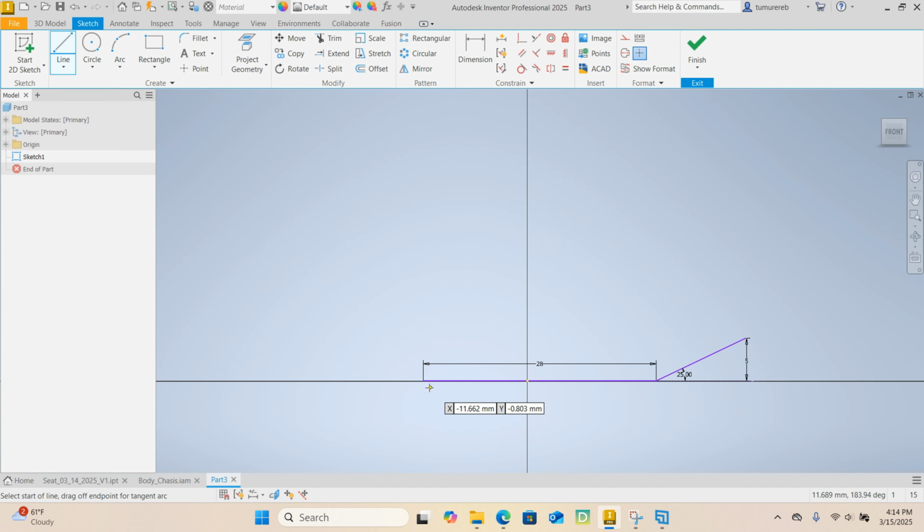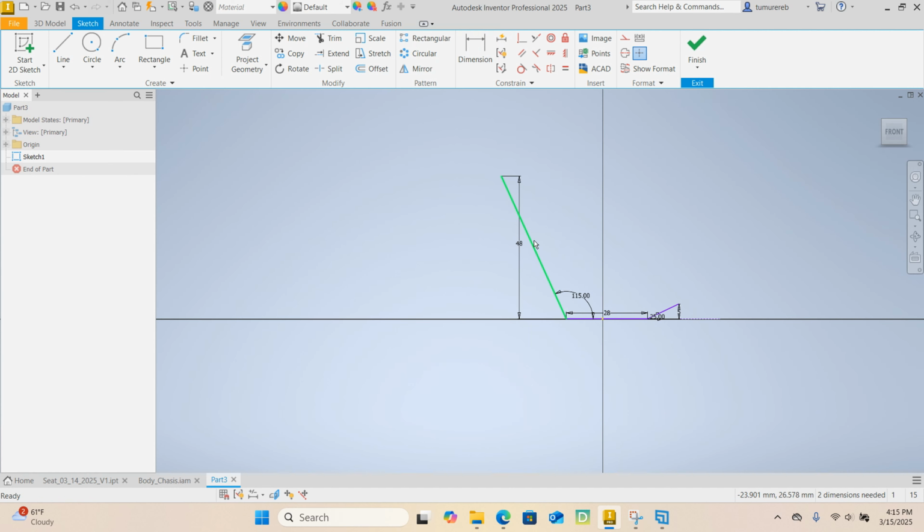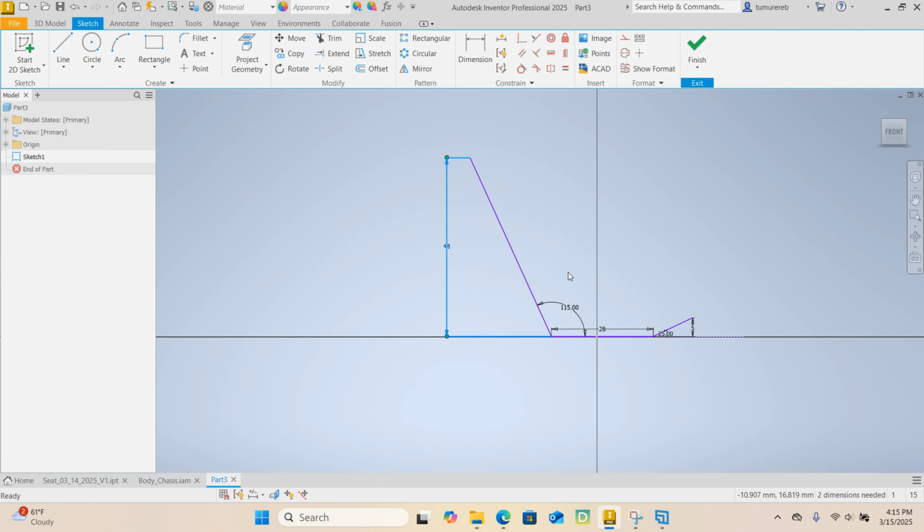All right, next, let's draw a diagonal line at this point at an angle of, let's go 115. 115. Escape. Dimension from this point here to this point, and the vertical distance needs to be 48. Very good.